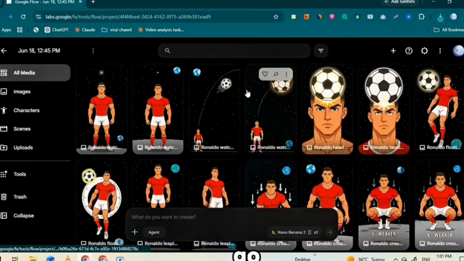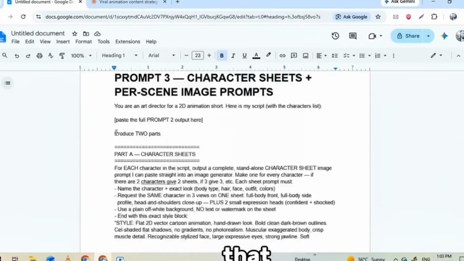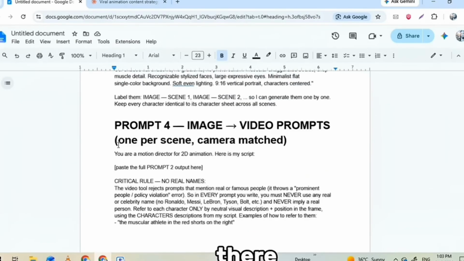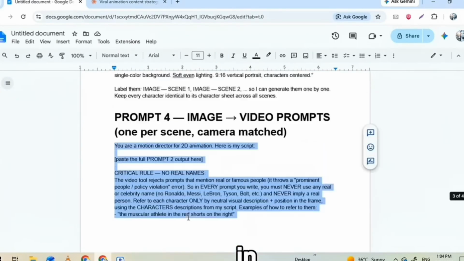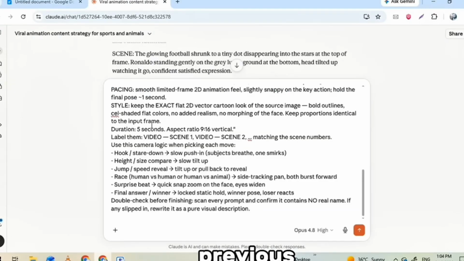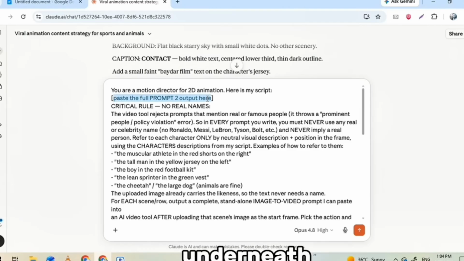Let's go. To turn those images into video, we need one more set of prompts, and that's where the last prompt comes in. Open up that Google Doc one final time and copy prompt number 4, the last one in there. Head back to Claude and paste it in. Now, same drill as before, this prompt asks you for the full output from the previous step. So copy everything Claude gave you last time, paste it in underneath, and hit generate.